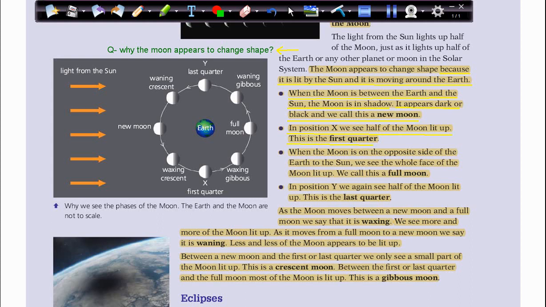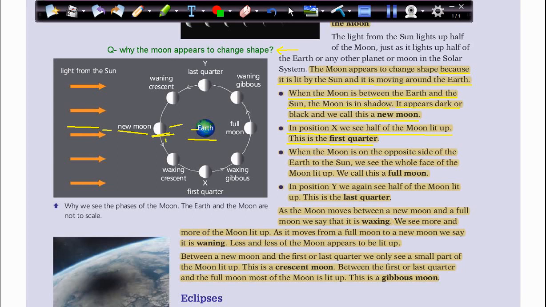Okay, this is the earth, and where is the new moon? This is the new moon. So here is the light from the sun. Look at this. The moon comes between the earth and the sun, so this half is in the light and this half is in the dark. So in this case we don't see any light from the moon. We call it a new moon.